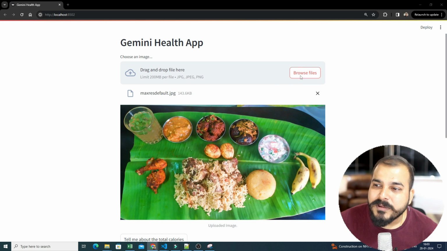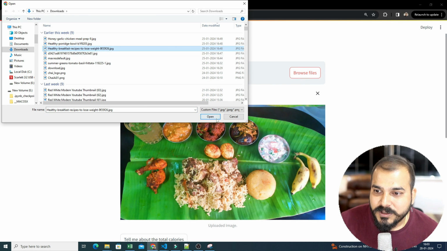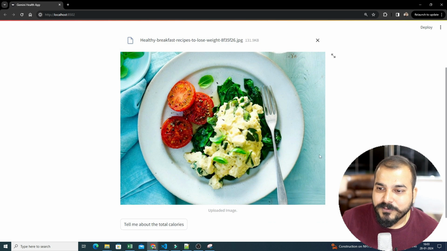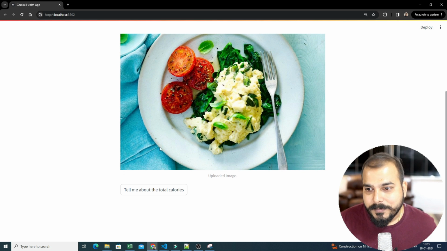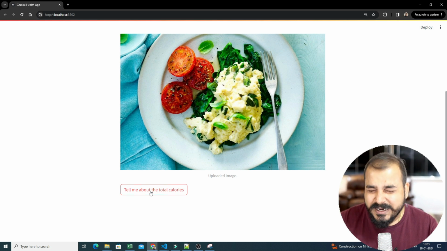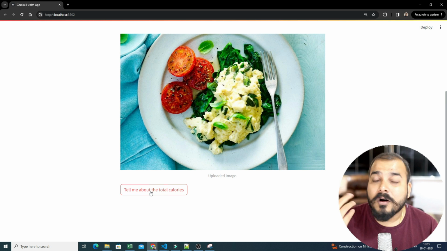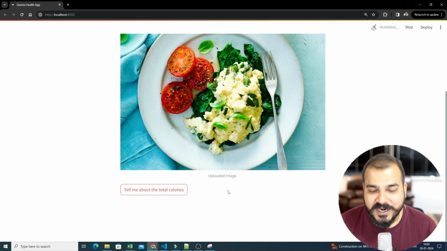Let me put in another image and show you, because this is the same thing we are going to implement. Here I've downloaded one of the images, and this looks like a very healthy breakfast. Here you have spinach, scrambled eggs and tomatoes, right? I'm really cautious about food nowadays, guys. I'm eating a lot of clean food. I eat a lot of millets, like bajra, jowar and all. So it's all more about my diet. And soon when you see my transformation, I will try to do it in some months. Then you'll be able to understand.